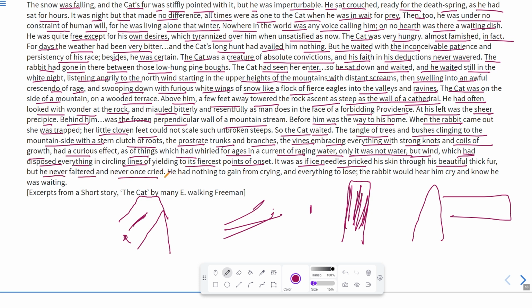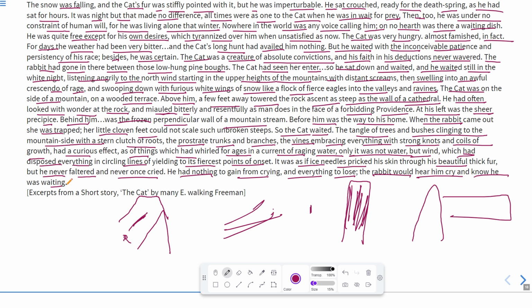But he never cried because of that pain. Why so? He had nothing to gain from crying, and everything to lose. The rabbit would hear him cry and know he was waiting. Because if he did so, the rabbit must have got an idea that the cat is waiting for her.